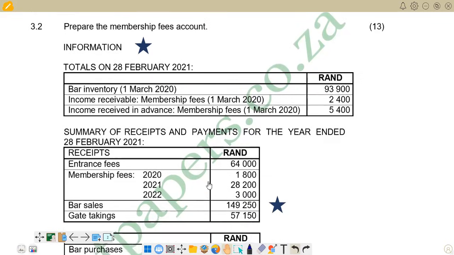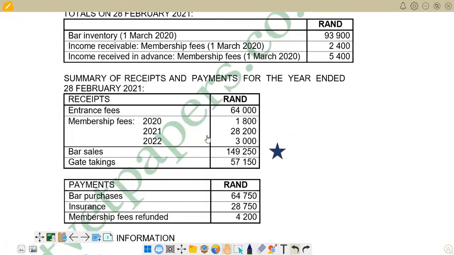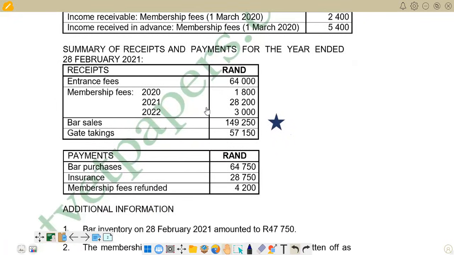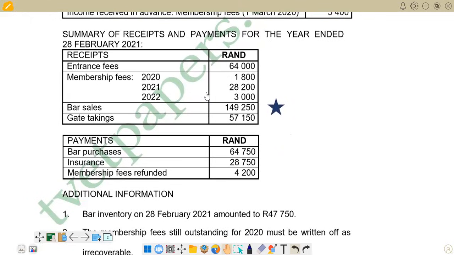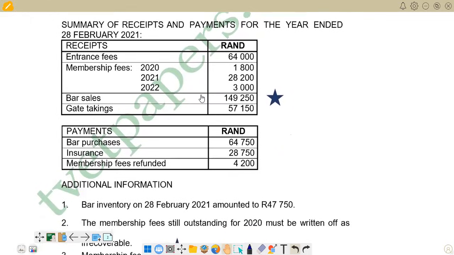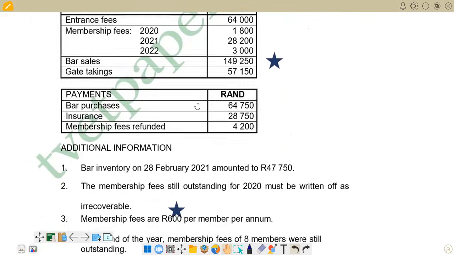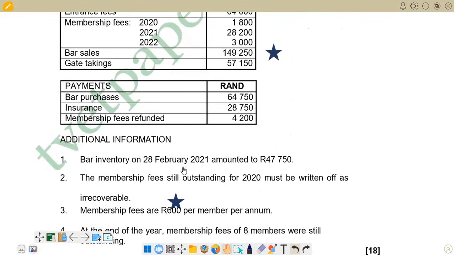Then as we go down, we've also got bar sales, bar takings, and we've got a section for payments, and then we've got additional information that we are given. Additional information 1 reads: bar inventory on 28 February 2021 amounted to 47,750. We are given that this is our closing inventory at the end of the year, and then membership fees still outstanding for 2020 must be written off as irrecoverable.